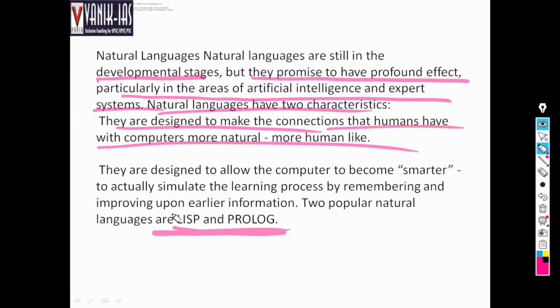Then there is the third generation language, which will understand English, right? It is better than the second and first generation languages because you don't have to write the mnemonic codes. You don't have to spend so much time in programming. You just write in English and the computer will understand it. Actually, the computer will not understand it directly. It will convert it into the binary system, then it will understand it.